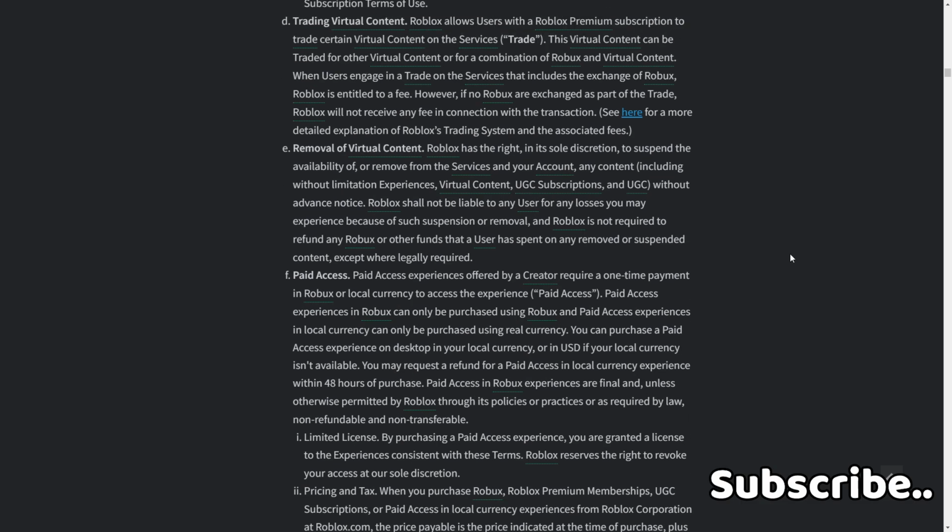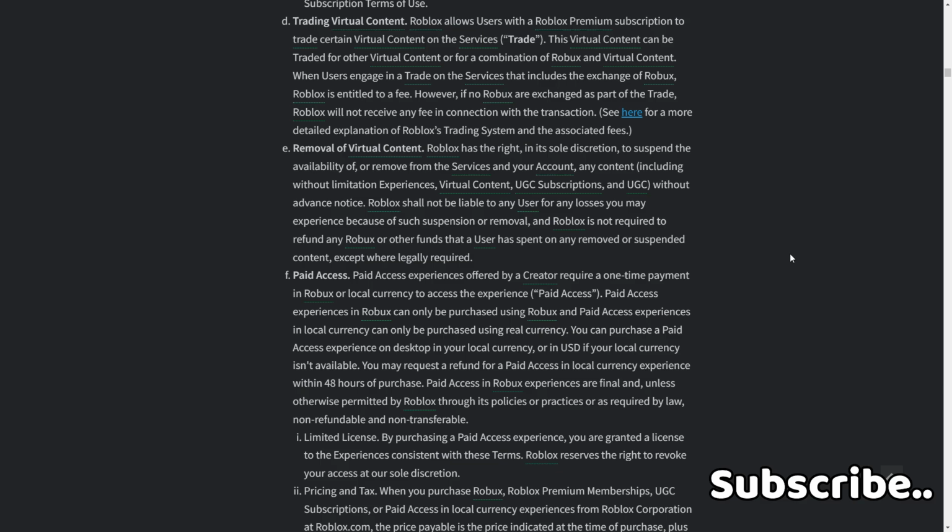F. Paid access. Paid access experiences offered by a creator require a one-time payment in Robux or local currency to access the experience. Paid access experiences in Roblox can only be purchased using Robux, and paid access experiences in local currency can only be purchased using real currency. You can purchase a paid access experience on desktop in your local currency or in USD. If your local currency isn't available, you may request a refund for a paid access in local currency experience within